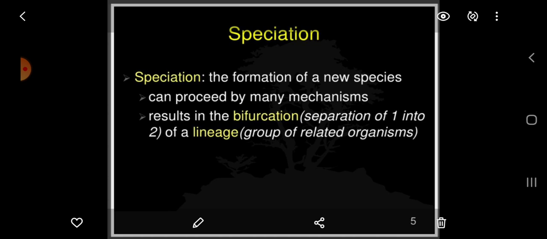Speciation results in the bifurcation, that is, separation of one species into two different species of a lineage or group of related organisms.